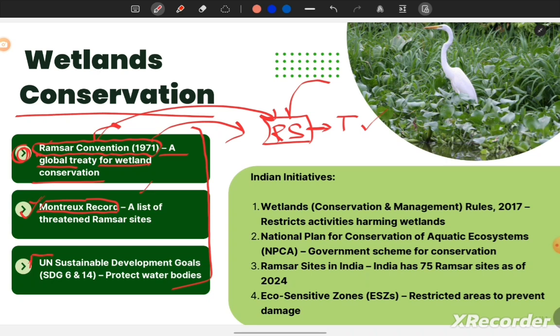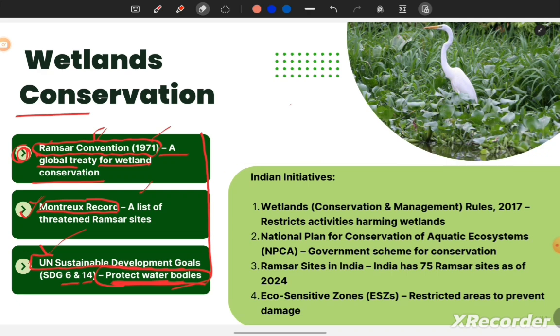Next is the UN Sustainable Development Goals, 6 and 14, to protect water bodies. We all know we have 17 SDGs, and these are among those for the protection of water bodies.